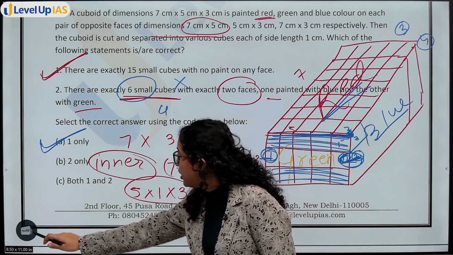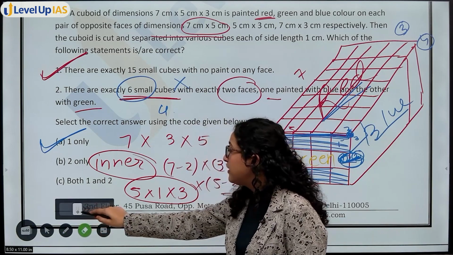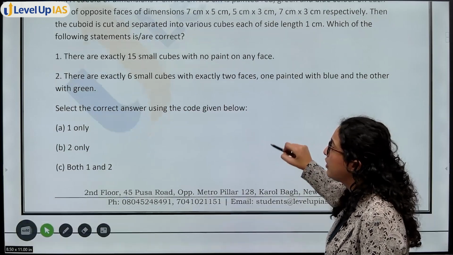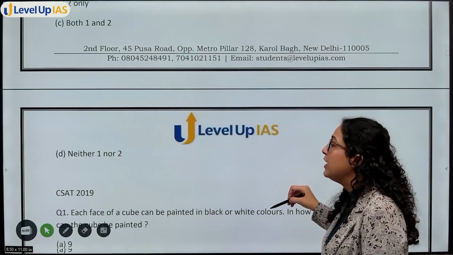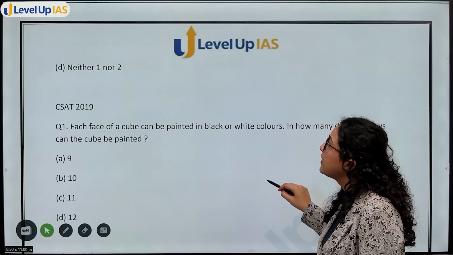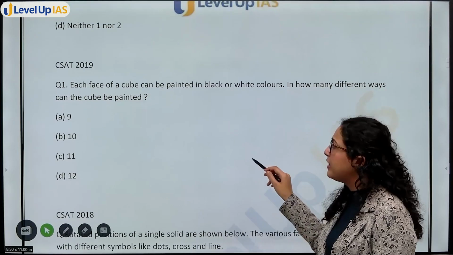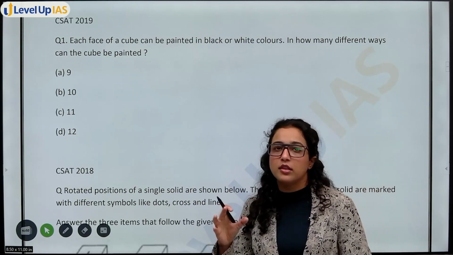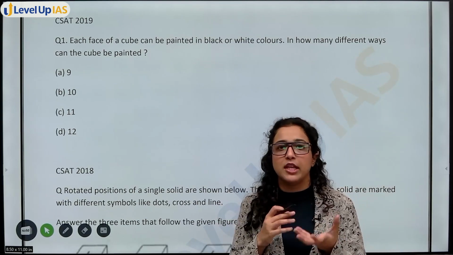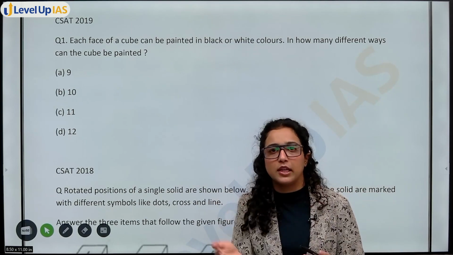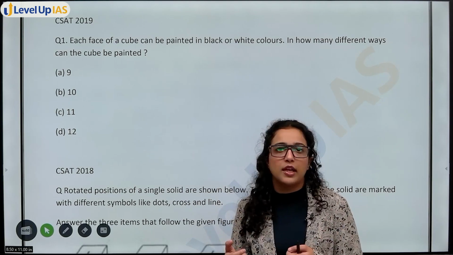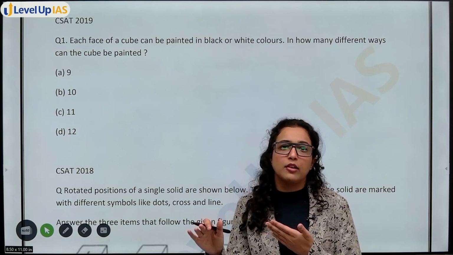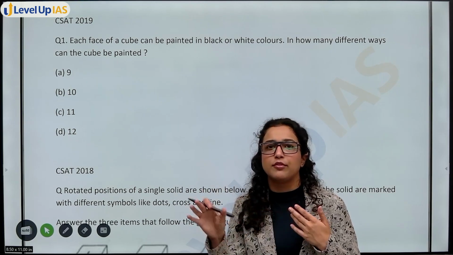ठीक है? चलो. So you can see that cubes के questions are not tough at all if you know how to visualize the cubes and if you know a few of the concepts. And in fact, without even knowing the concepts also, sometimes questions are easy, so you can solve. But again, अगर आप कर लोगे तो एग्जाम में जैसे I have visualized and explained कि ऐसे ऐसे करके होगा, upper layer remove करो. एग्जाम में you don't have that kind of time, so you should know that whenever inner cubes are asked, just subtract 2, 1 for upper layer, 1 for lower layer.